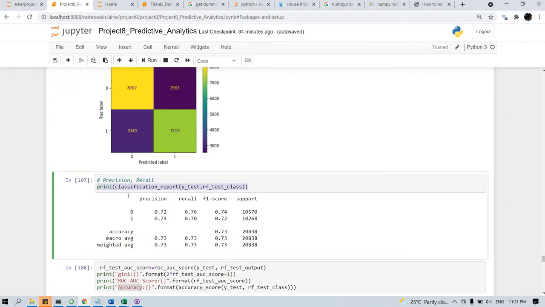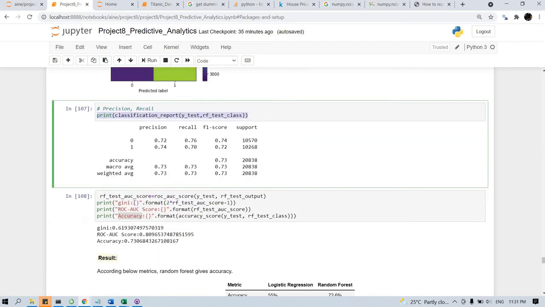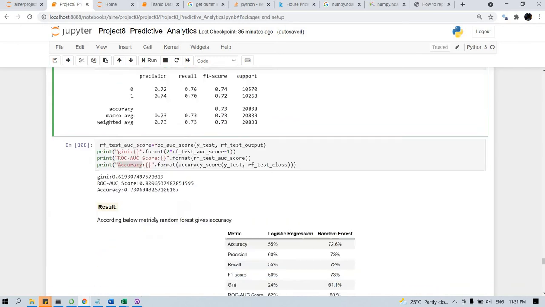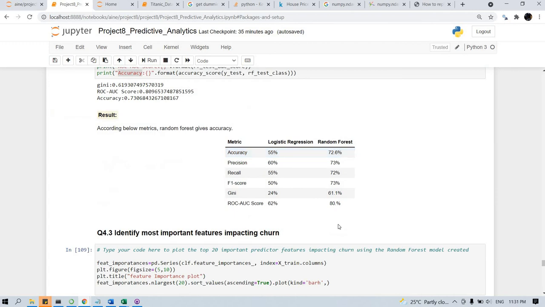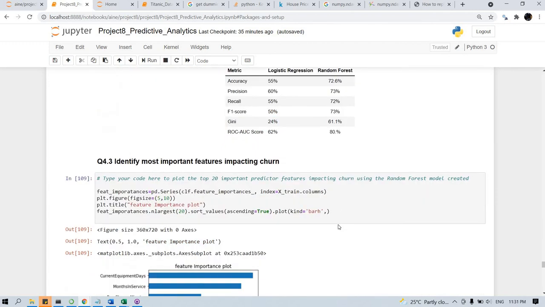Then we are doing a classification report. Precision, recall and F1 score we are also calculating, along with Gini, ROC AUC score and accuracy. We are collecting all the metrics. You can see that random forest has better metrics compared to logistic regression. So we can use the random forest model for the prediction data set.